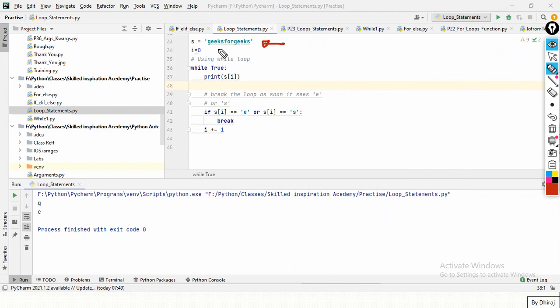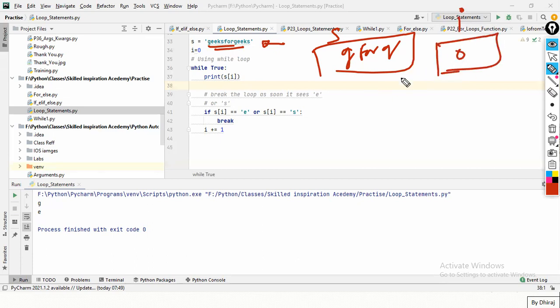S equal to GEEKS, for GEEKS. This is a wonderful site for learning some code, Python and all. You can learn from this site. I is equal to 0, right? While true means that this loop will run until this condition is true. That is the default while loop. So print S of I. What is in I? I is 0. Print S of 0. What is S of 0? It is G.